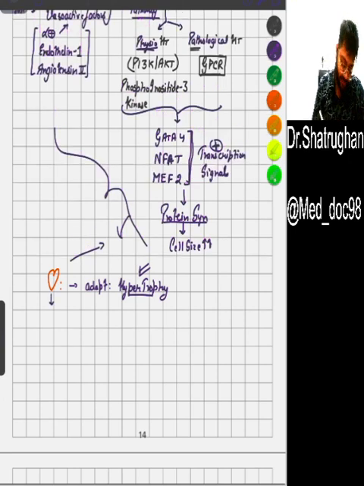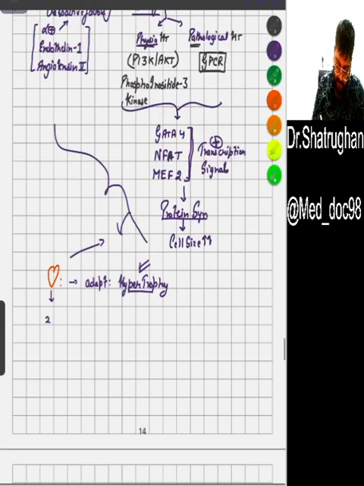The one other thing in hypertrophy, with the heart as an example, is there is a change in the type of protein. What I'm trying to say is that if there is an alpha myosin unit in the muscle, it will be changed.